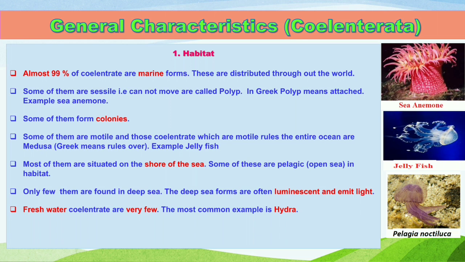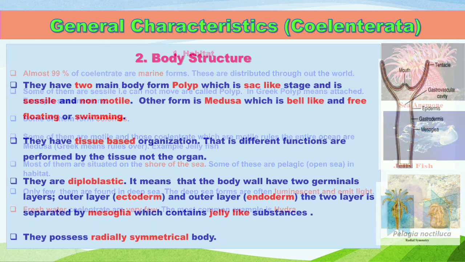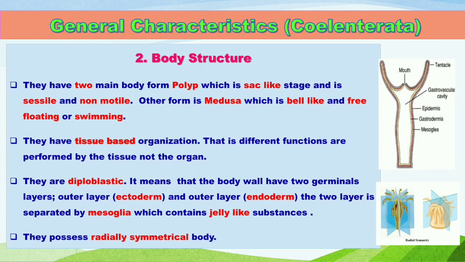Those organisms which are found in the deep sea are luminescent, which means they can release their own light. And there are freshwater animals too. They are very few, and if you want an example, it is hydra. Now when we talk about the general body structure, they have two main body forms.